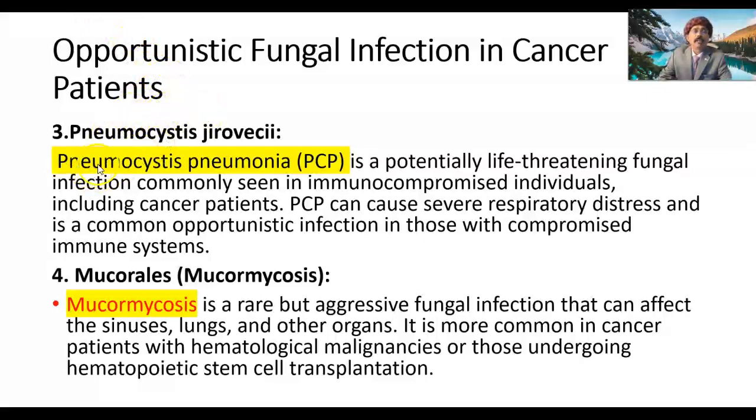Pneumocystis pneumonia, caused by Pneumocystis jirovecii, is a potentially life-threatening fungal infection commonly seen in immunocompromised individuals, including cancer patients. PCP can cause severe respiratory distress and is a common opportunistic infection in those with a compromised immune system.